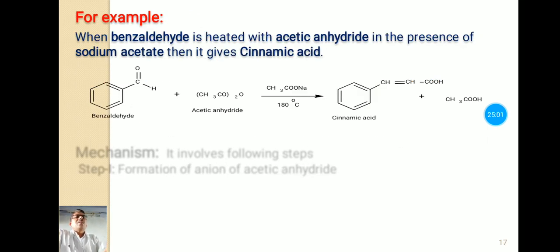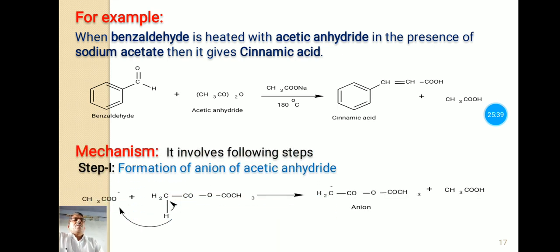Now consider the example. When benzaldehyde is heated with acetic anhydride in presence of sodium acetate, it gives cinnamic acid. This is the benzaldehyde, this is the acetic anhydride, and the sodium salt of acetic acid is sodium acetate. So we have to heat this reaction mixture at 180 degrees centigrade. The product is cinnamic acid and the byproduct is acetic acid. Now let's see the mechanism of this reaction.